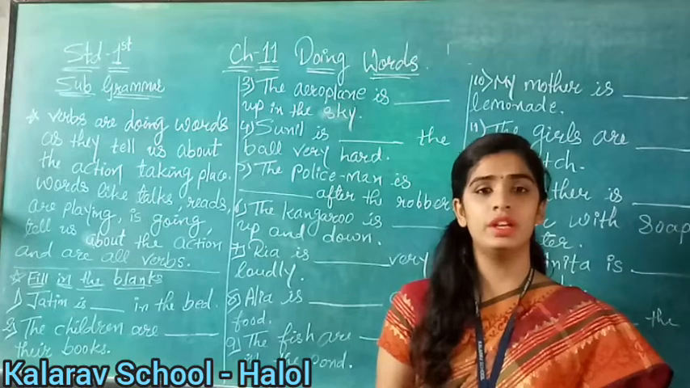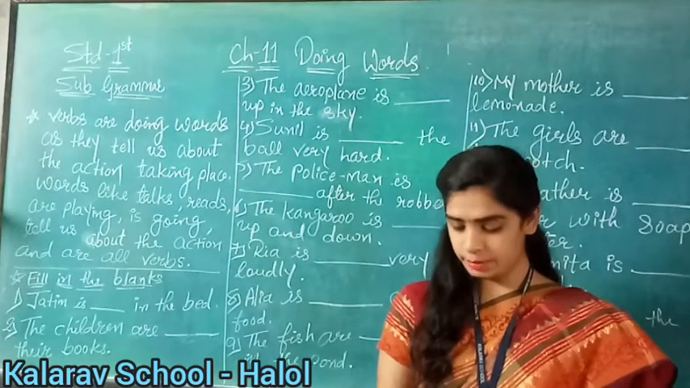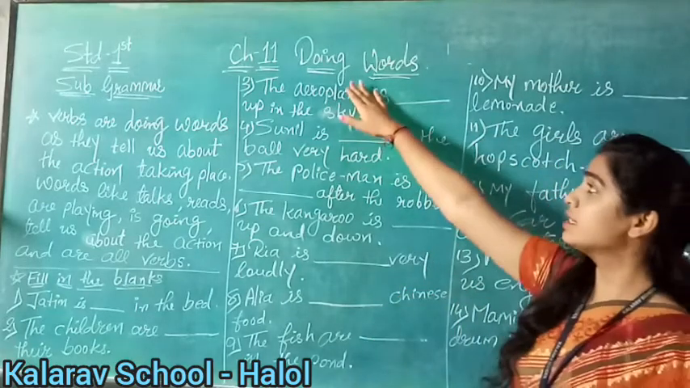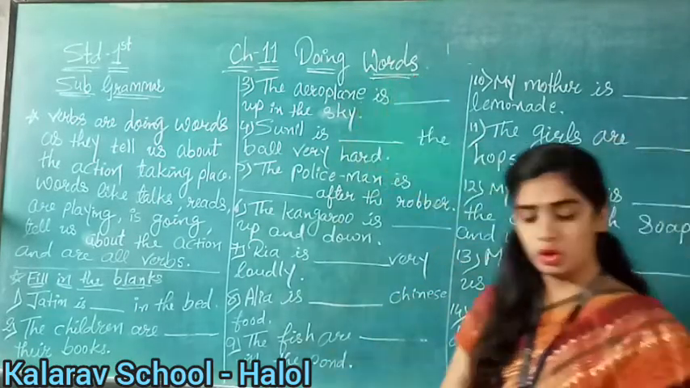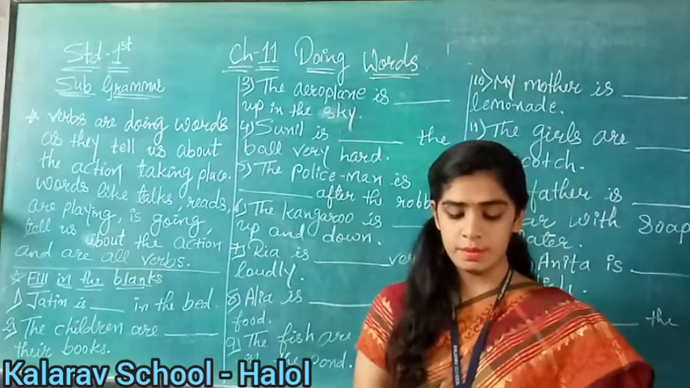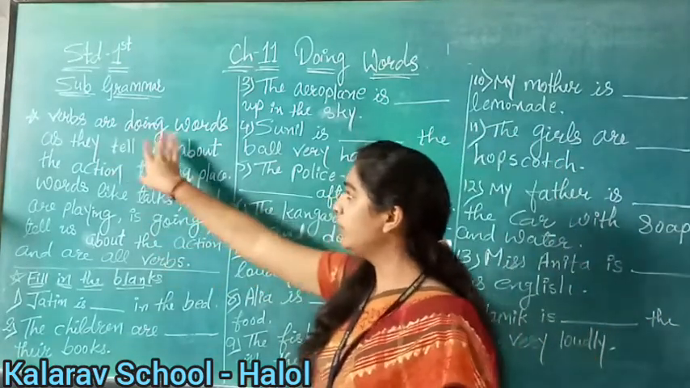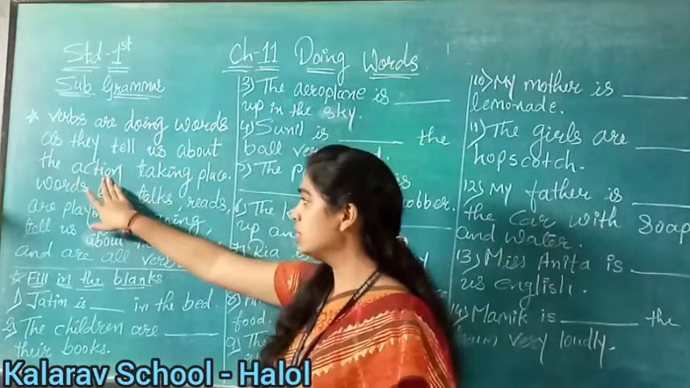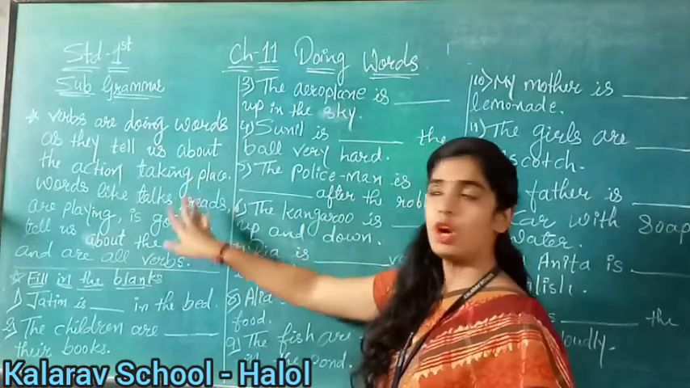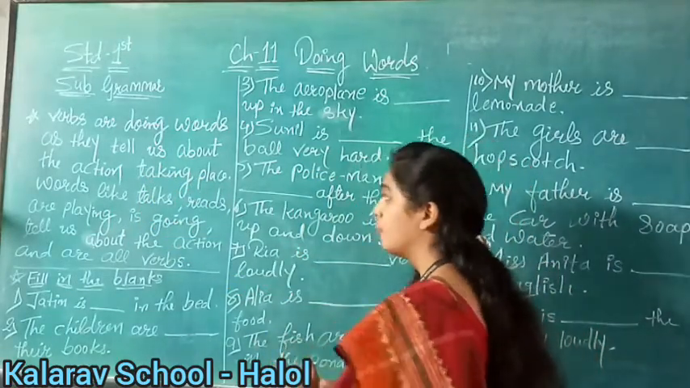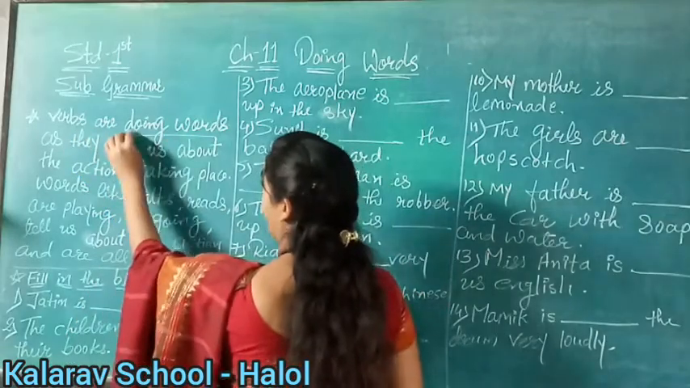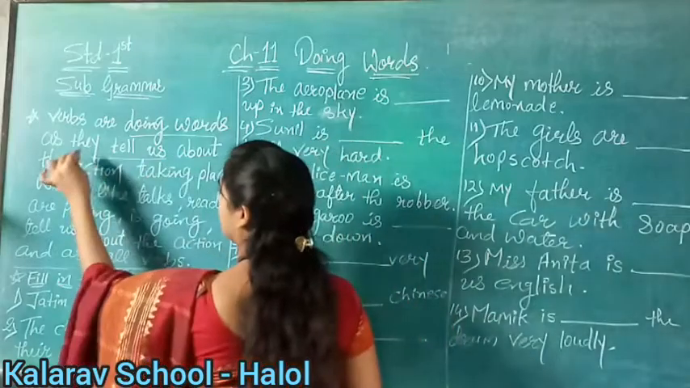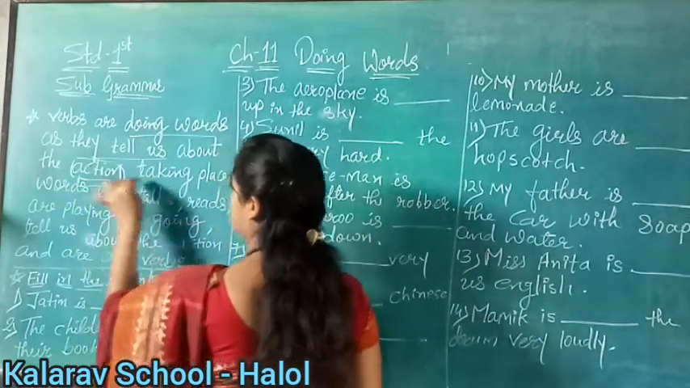Have you opened it, children? Okay, now see on page number 45. Our chapter number 11 is doing words. Now see, verbs are doing words and they tell us about the action taking place. What is the meaning here? Verbs are doing words. Why do we call verbs doing words? Because they tell us about the action taking place.